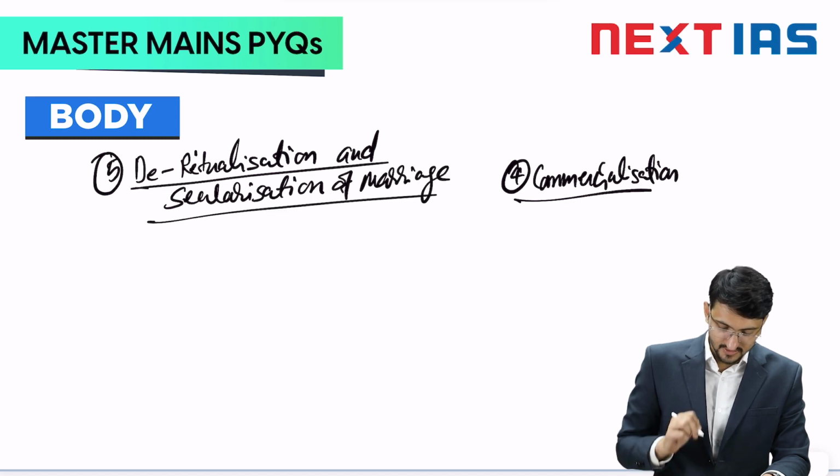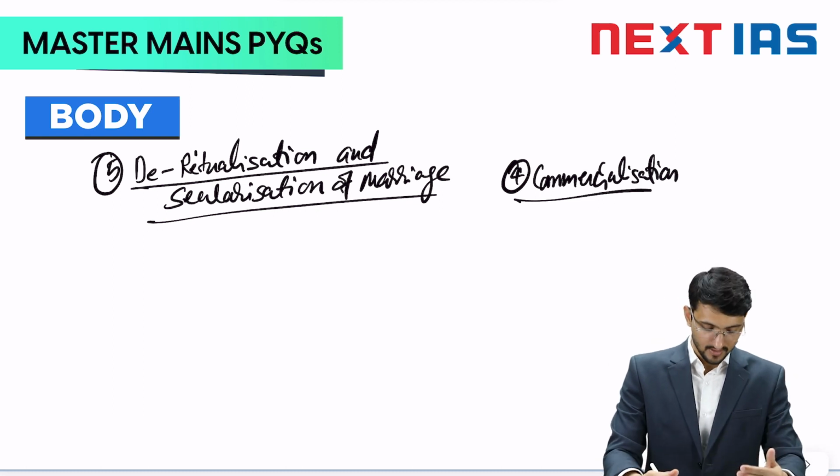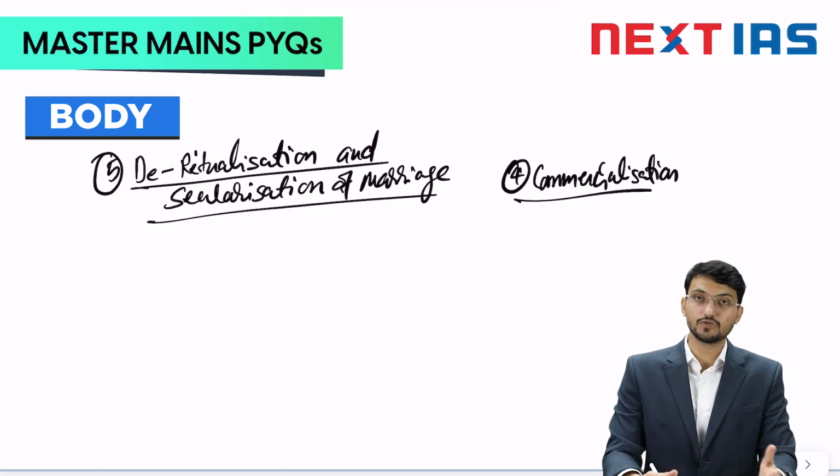What is this? This is a keyword. So you know the story that marriages are no longer dependent on ritual. You can go for court marriage, you can go for civil marriages. So you don't need a priest to get married.